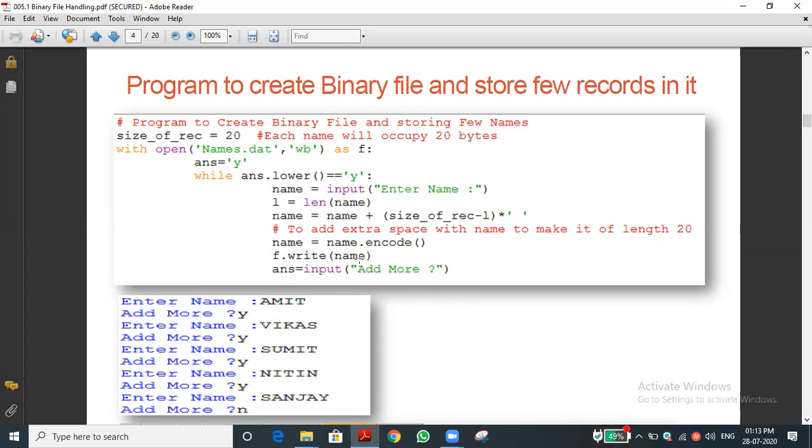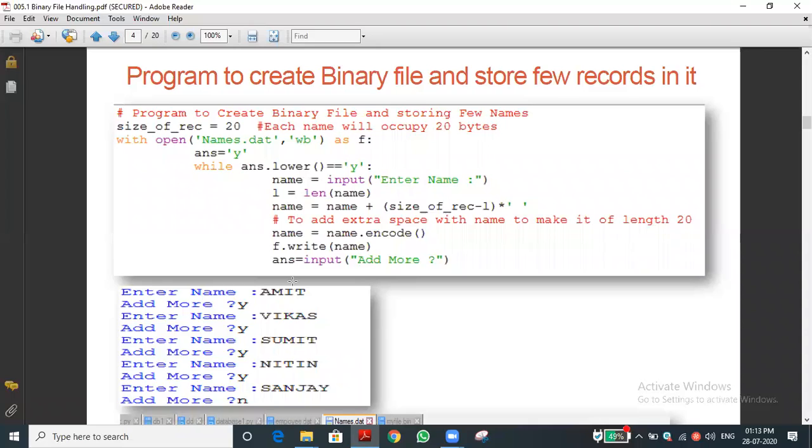If we print the file, that is also stored, because as you know, each space also occupies 1 byte. It is considered a character only. Okay, let's see how it is executed. Let's check it. Amit is added.